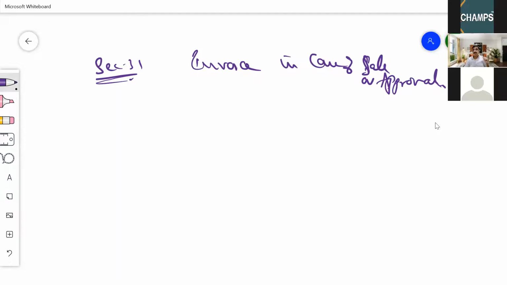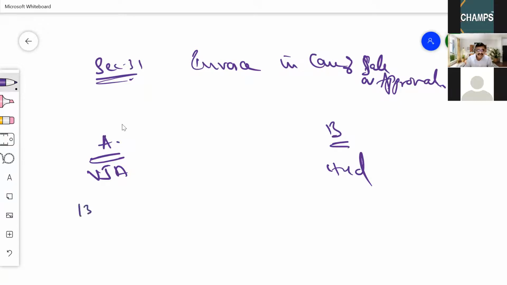First of all, you should understand the concept of sending goods on sale or approval. What is that? I am A in Vijayawada. There is someone B in Hyderabad.